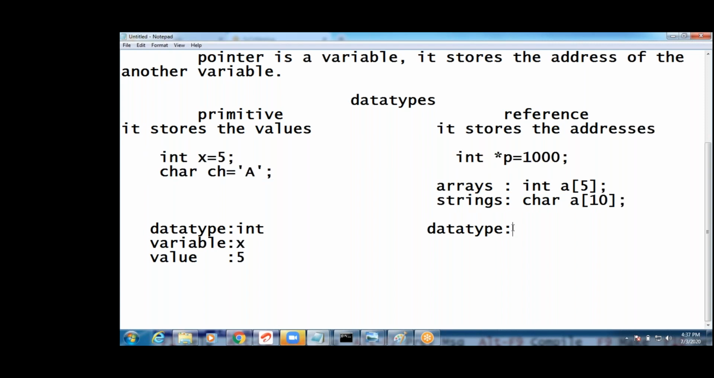What is the address type here? Int star. What is the variable name? Your variable name is p. And this 1000 is the address. First write it: data types are of two types, primitive and reference data types. Primitive means it stores the values, reference means it stores the addresses.